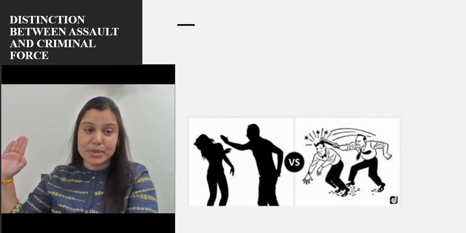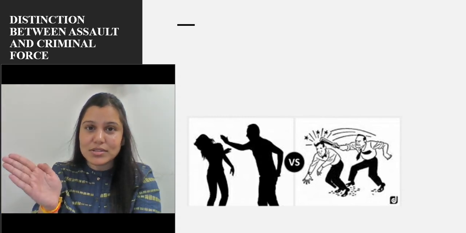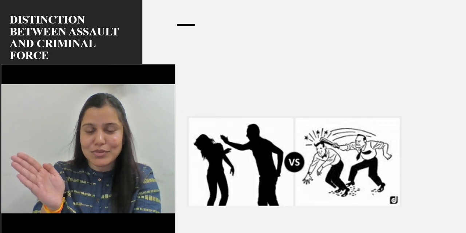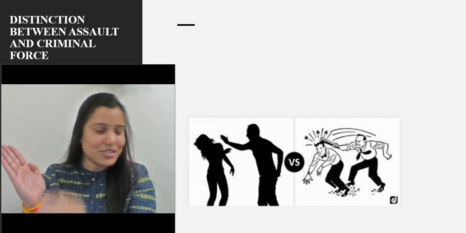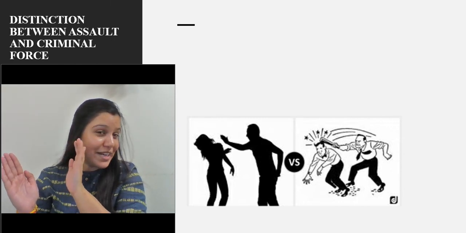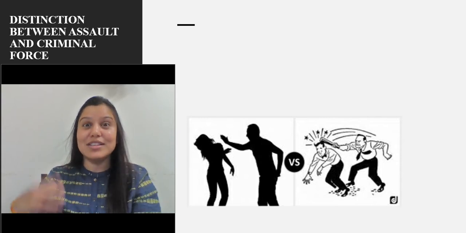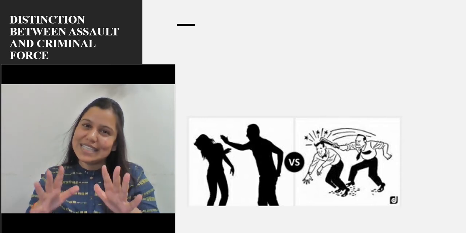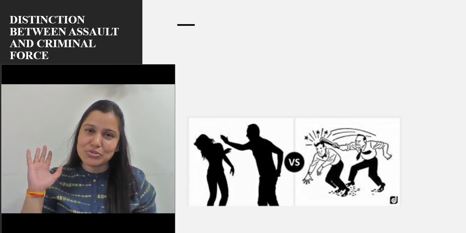And of course, when somebody is trying to slap us, trying to make a gesture, of course, at places when we all were kids or even now, when parents make a gesture like this, we suddenly just move our head because we know that they might use criminal force. We might get a slap. So there we have the apprehension. We are present physically, they have the intention or knowledge that yes, this will cause an apprehension in our mind that criminal force is about to be used.